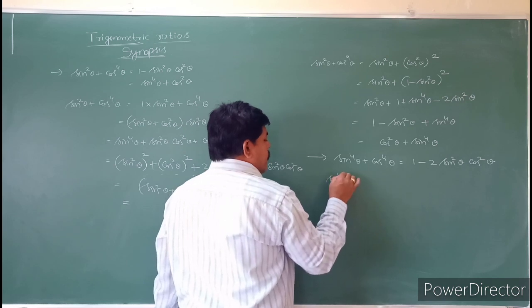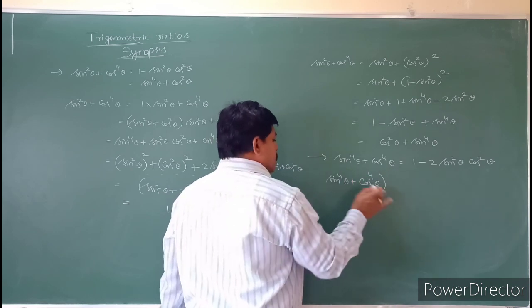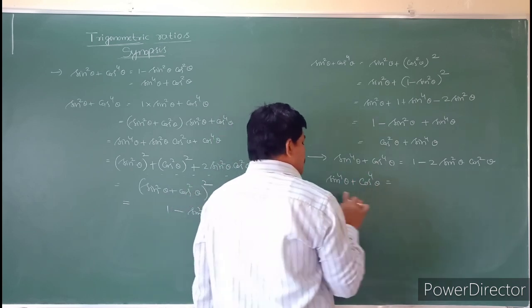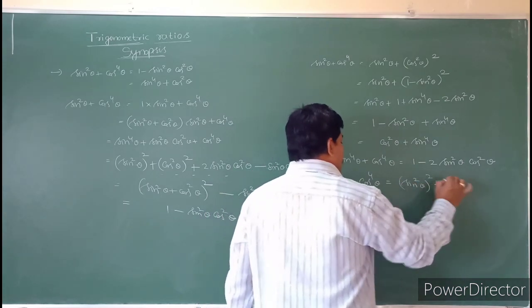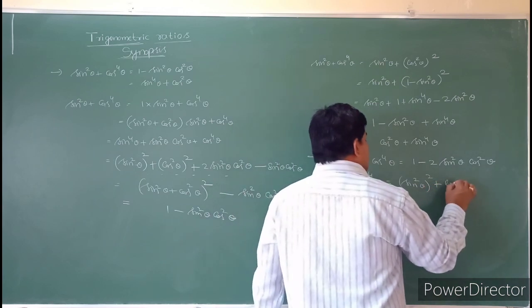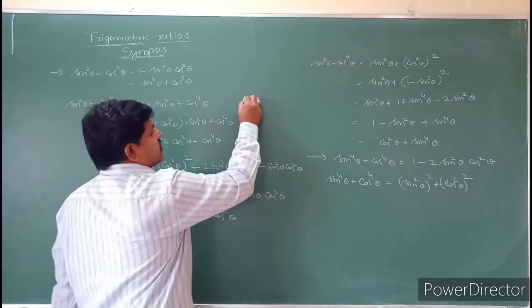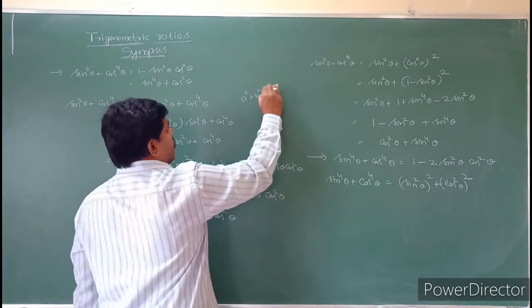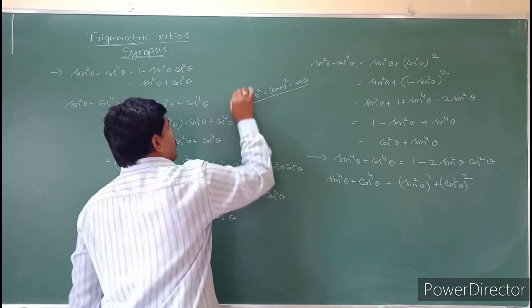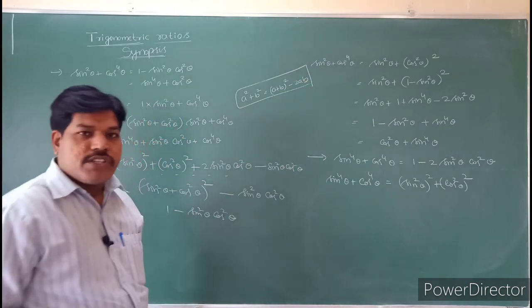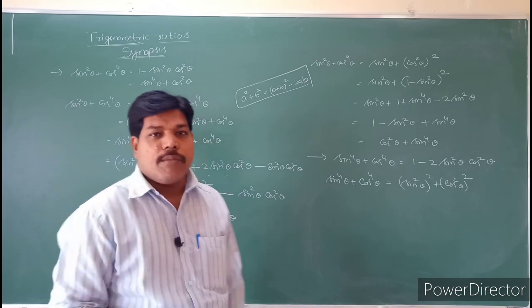So sin power 4 theta plus cos power 4 theta can be taken as sin power 4 you can write as (sin square theta) whole square plus cos power 4 theta you can write as (cos square theta) whole square. So you have the formula. What is that? a square plus b square you can write as (a plus b) whole square minus 2ab.